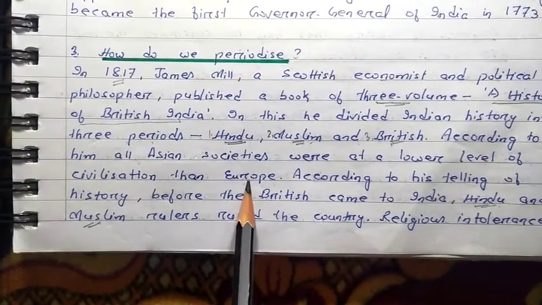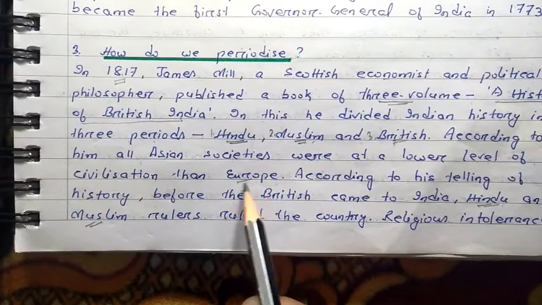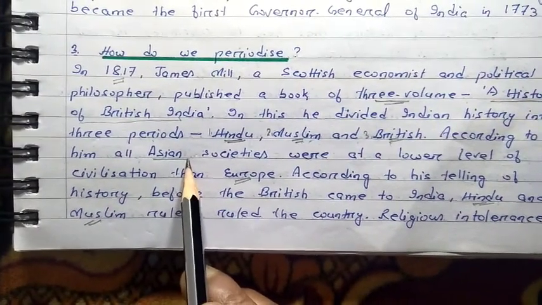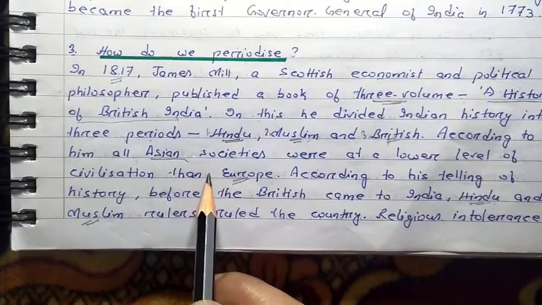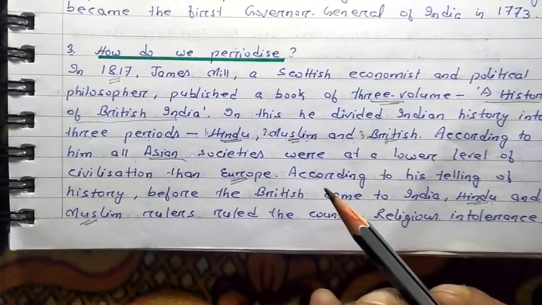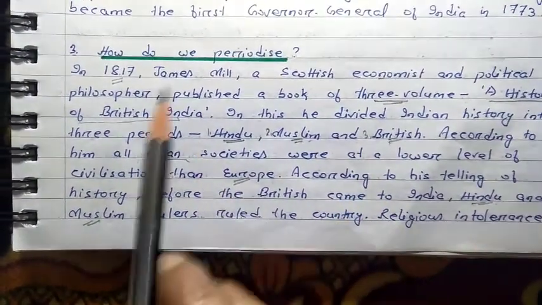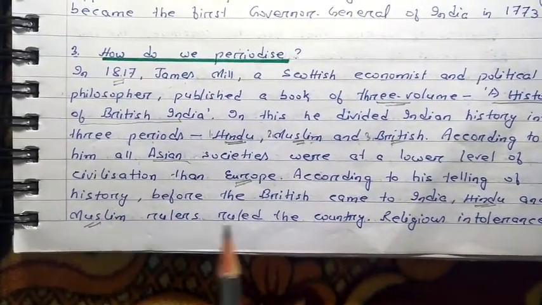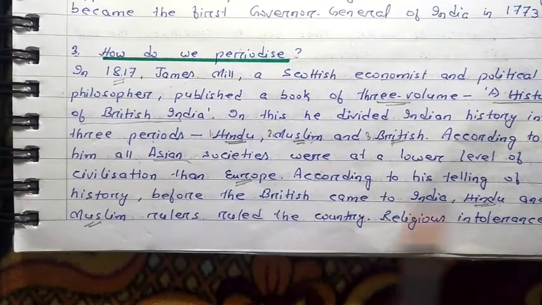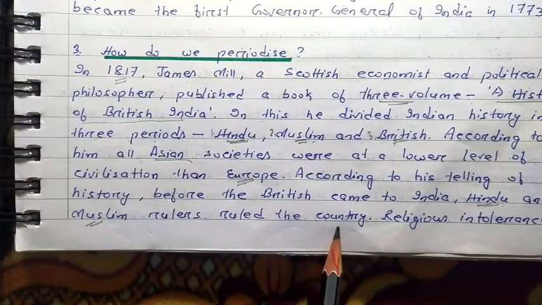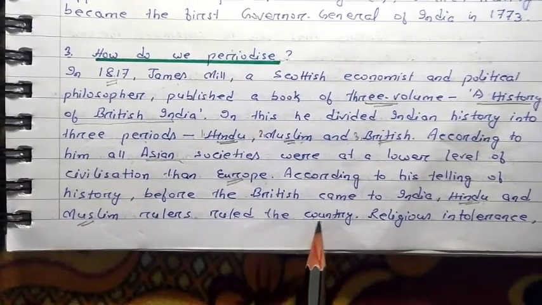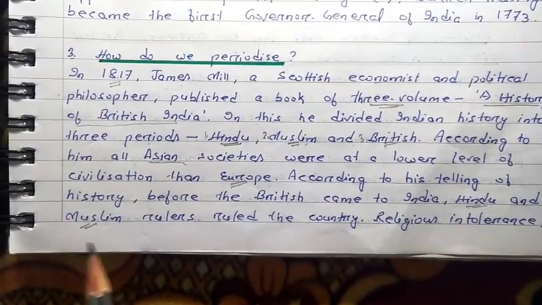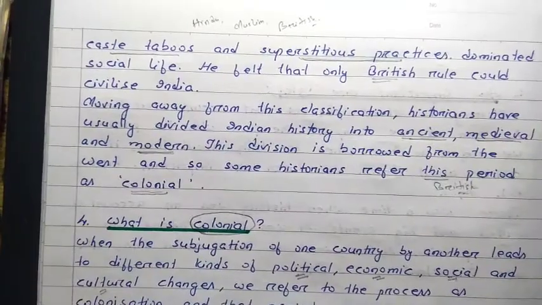James Mill felt that Europe was superior to the other countries. All the other Asian societies like India were at a lower level of civilization, but European society was very much developed according to James Mill. According to his telling of history, before the British came to India, Hindu and Muslim rulers ruled the country. As I already told you, according to James Mill, before the British came, India was ruled by the Hindu and the Muslim rulers.